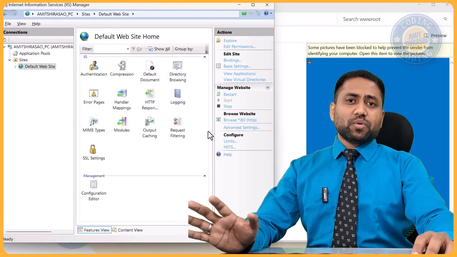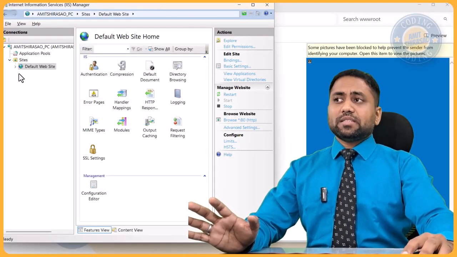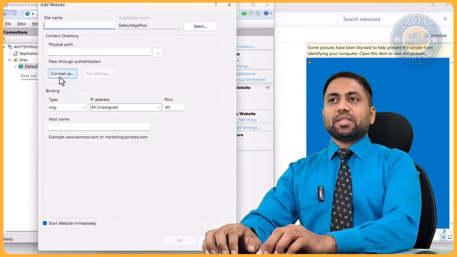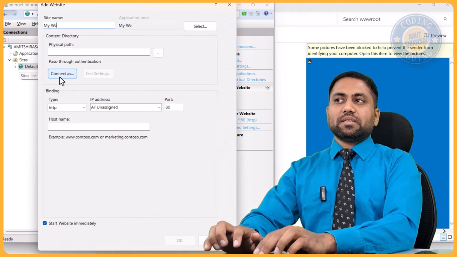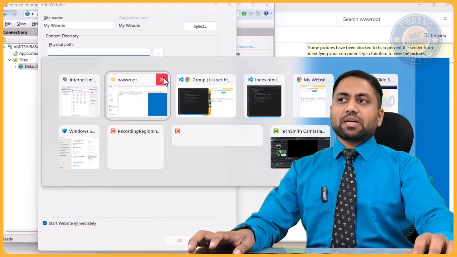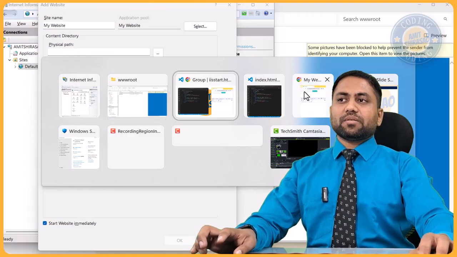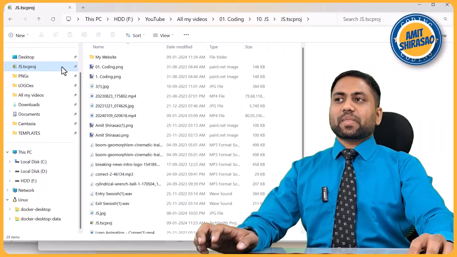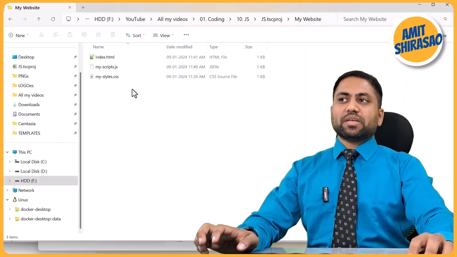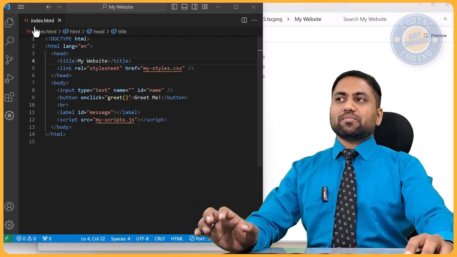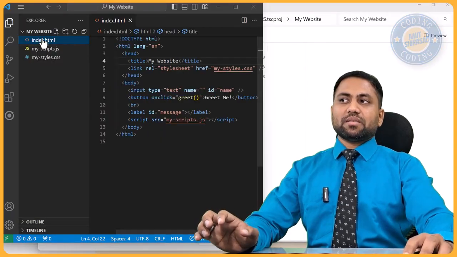Now I want to make my own website. How do I do that? So I'll just right click on sites. I'll say add website. Here I will give the name, let us say my website. You can give any name. Physical path, you give the path where you have these files. Okay, so I think it is over here. So this is where we have been working so far. This Visual Studio Code, this is that path. This is my website.